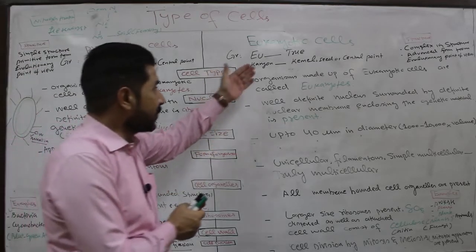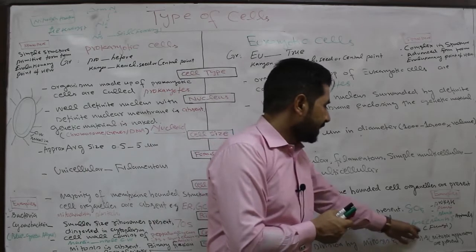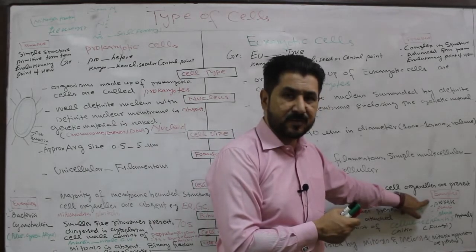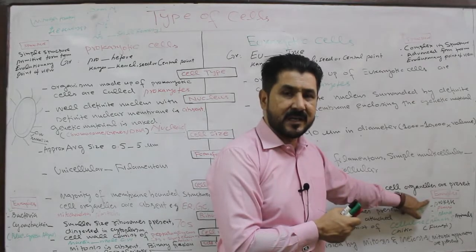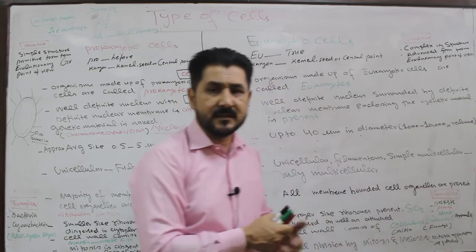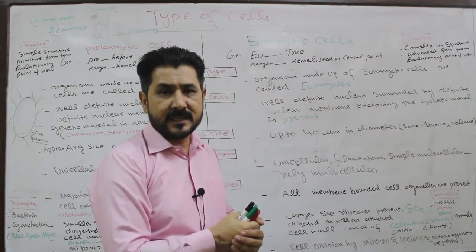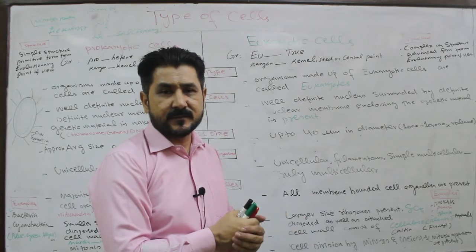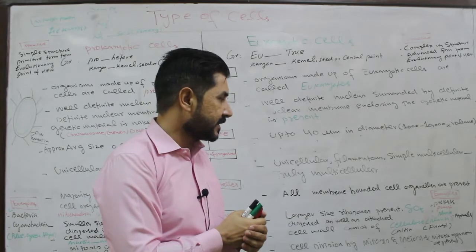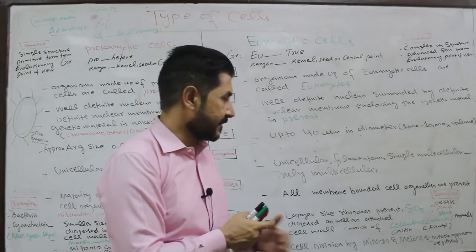Examples of eukaryotes are, first, protists: plant-like protists, that is algae; animal-like protists, that is protozoans; and fungus-like protists, that is oomycetes and slime molds. They belong to the kingdom Protista.